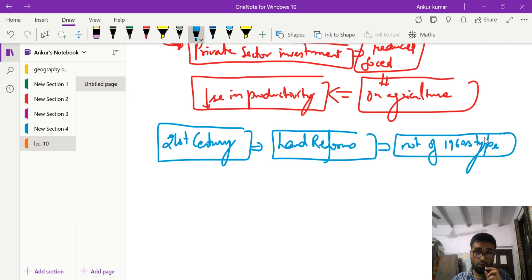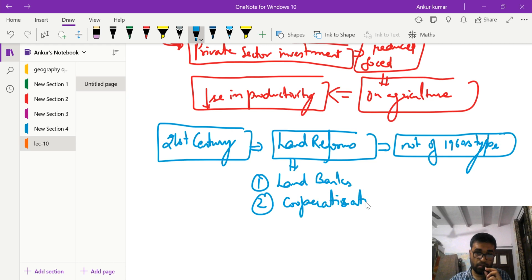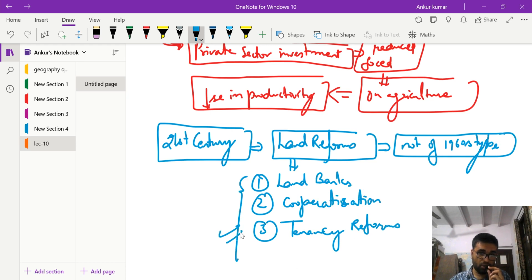We need modern-day land reforms in the form of land banks, corporatization, and tenancy reforms. So these kinds of reforms are what we need in the 21st century.